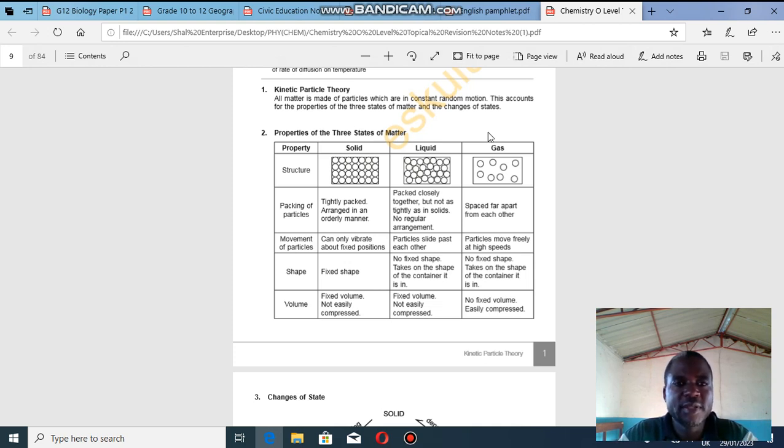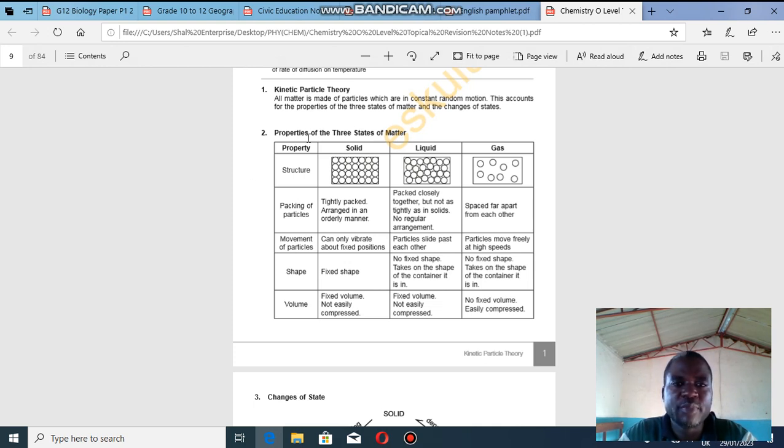So the second objective, properties of the three states of matter. When we talk about properties of something, we are talking about the characteristics or what makes them unique. So here we have a table, property. Sometimes they bring this table. I remember if it's 2020 or 2021, they brought this table. They left some blank spaces the way it is. So people failed because they don't pay particular attention, they don't study.